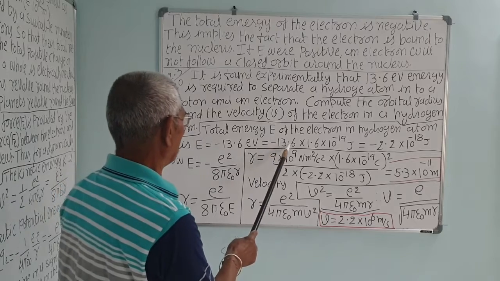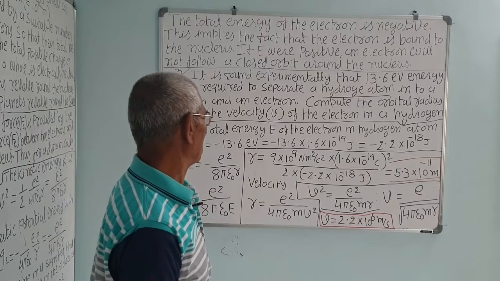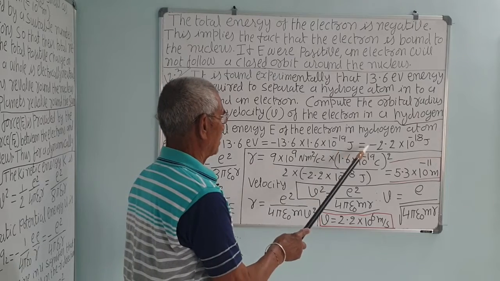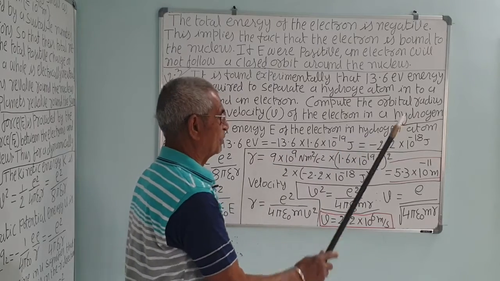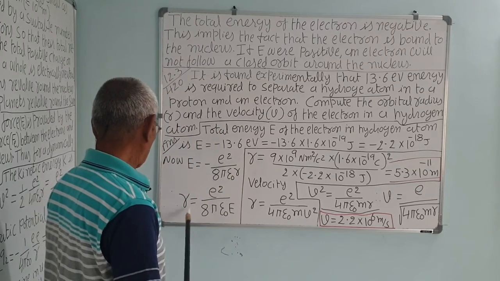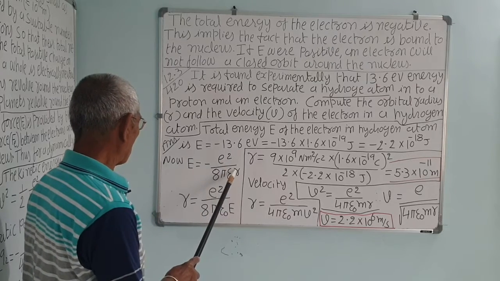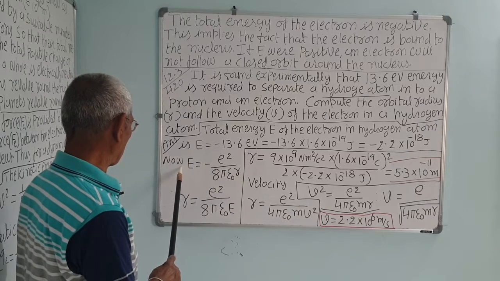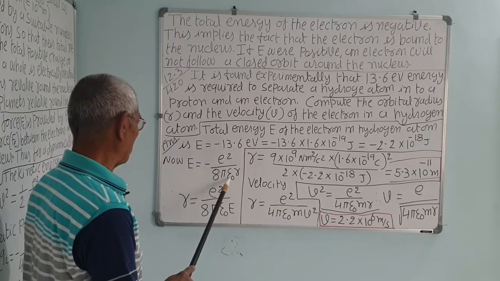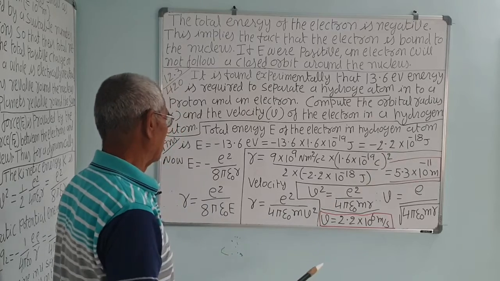So 13.6, convert into joules, multiplied by 1.6 into 10 to the minus 19, correct. In joules, this product is 2.2 into 10 to the minus 18 joules. So r is equal to e square upon, take this energy E here, so we want r, correct. Taking r on the left side, r, the radius of the atom, is e square upon 8 pi epsilon 0 into E. Now E is given, what is E? 2.2 into 10 raised to minus 18.